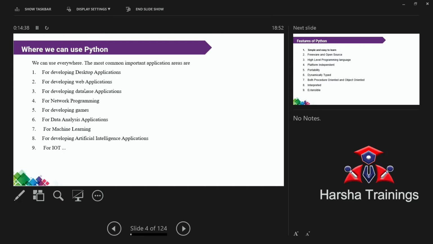Next, for developing web applications. What do you mean by web application? Simply, creating a website. Facebook is a website, Twitter is a website, Gmail is a website, or whatever you are searching. Book My Show is a website, IRCTC is a website, APSRTC, TSRTC websites. So for developing web applications also, Python programming is used.